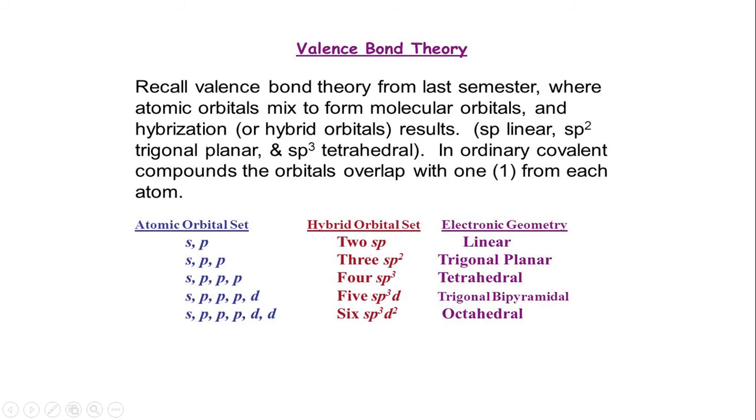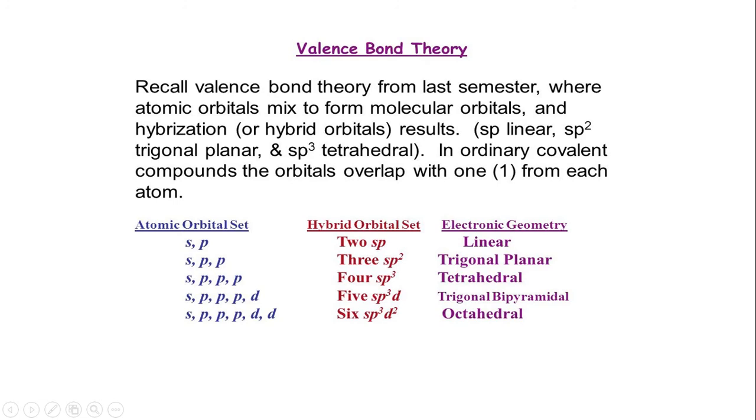Suppose the atomic orbital set is s and two p orbitals, then there will be 3 sp2 hybrid orbitals. That results in an electronic geometry of trigonal planar. Similarly, for an atomic set consisting of 1 s orbital and 3 p orbitals, the hybrid orbital set would be 4 sp3 orbitals, which attain a tetrahedral geometry.